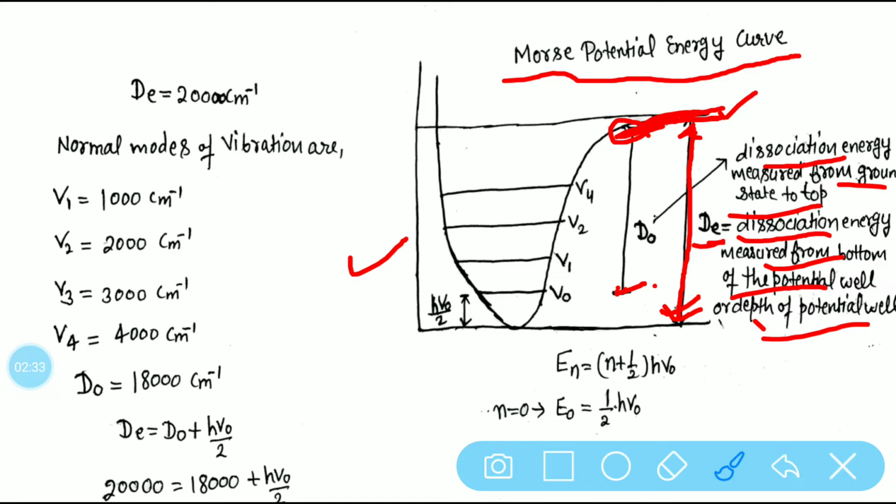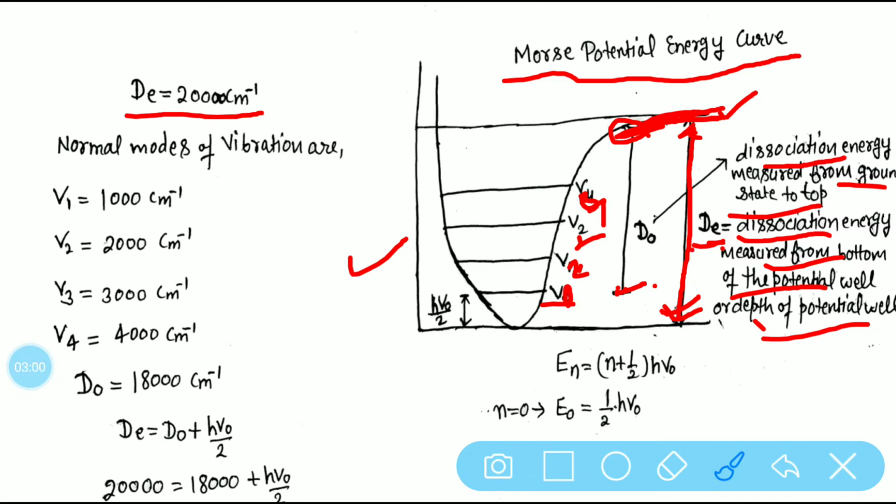And these are the vibration modes: ν0, ν1, ν2, and this is ν4. If ν0 is the ground level, then this is ν1, this is ν2, this is ν3, and this is ν4. In the question it is given that the depth of the potential well is 20,000 centimeter inverse. So this is the value of D e.